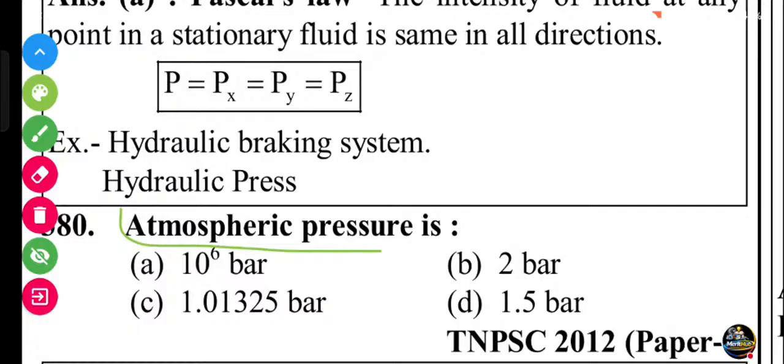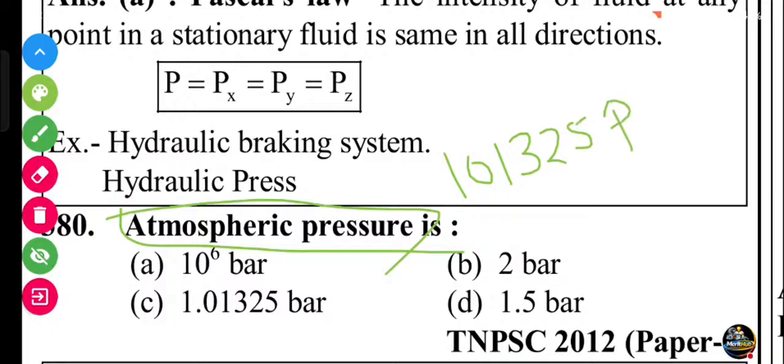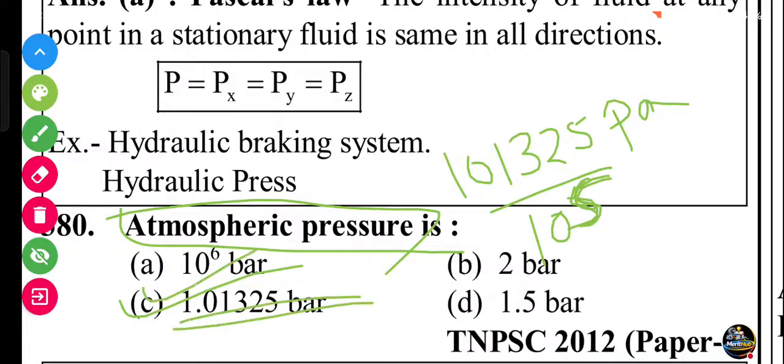What is the atmospheric pressure, friends? We know the atmospheric pressure equals 101325 Pascal, or if it is divided by 10 to the power 5, then you can get it in bar, because one bar equals 10 to the power 5 Pascal. 1 Pascal equals 10 to the power minus 5 bar. Then you can get 1.01325 bar. C is the answer.